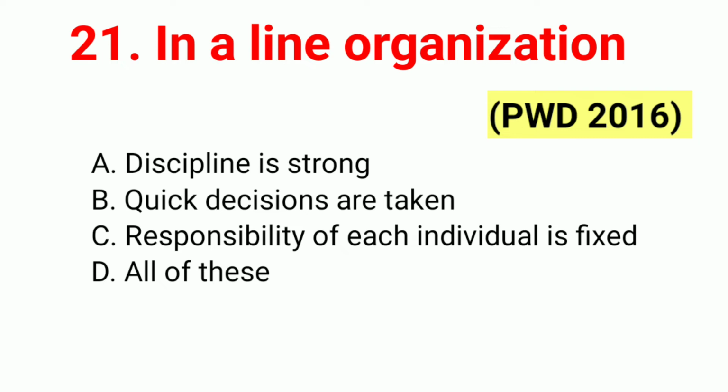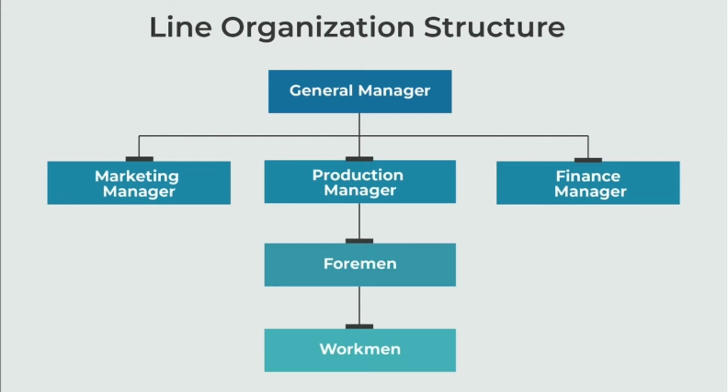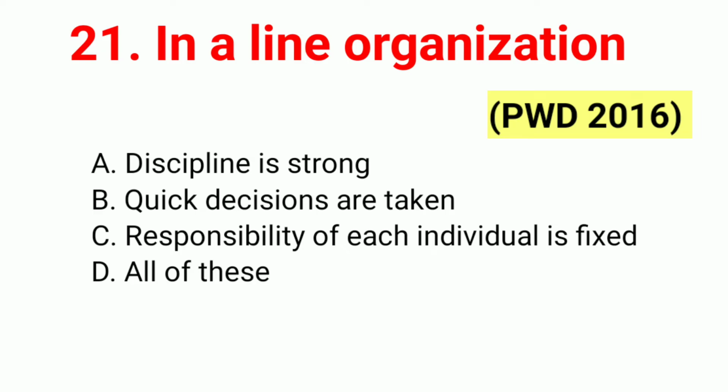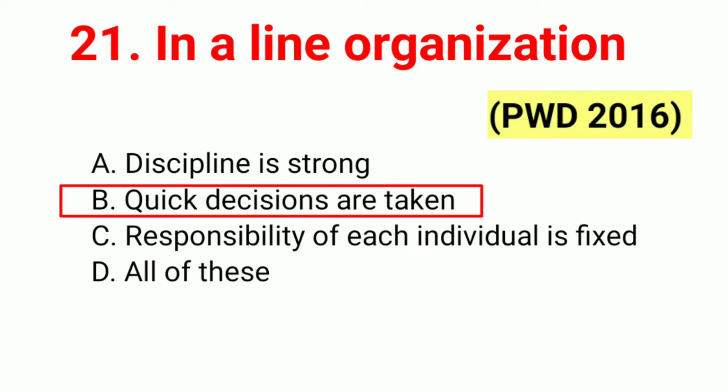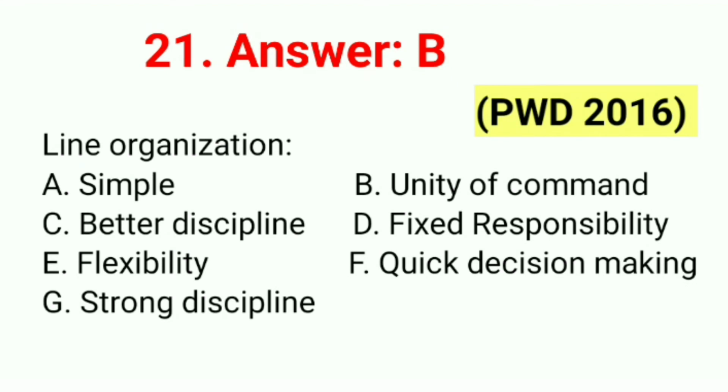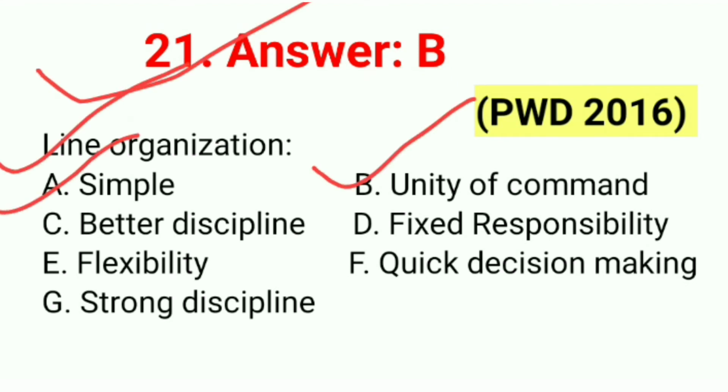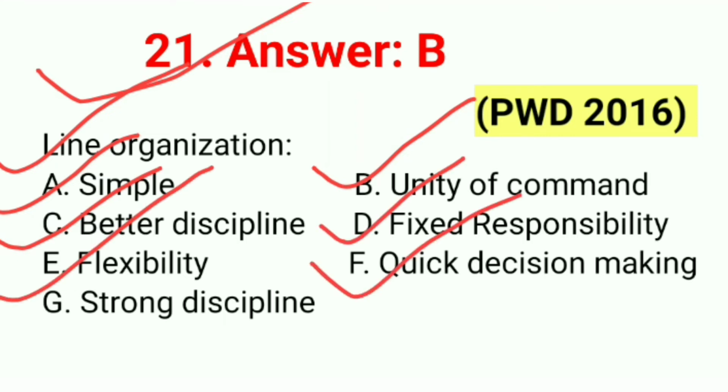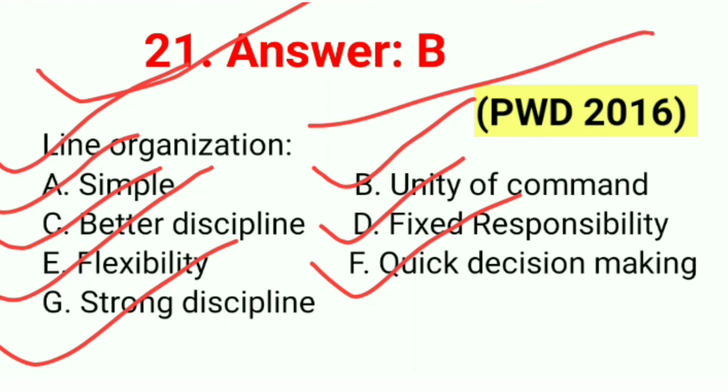Question number 21. In a line organization, this question was asked in PWD 2016. So the correct answer to question 21 is B, quick decisions are taken. 21 answer is B. Line organization: simple, unity of command, better discipline, fixed responsibility, flexibility, quick decision making, strong discipline. These are all advantages of line organization.